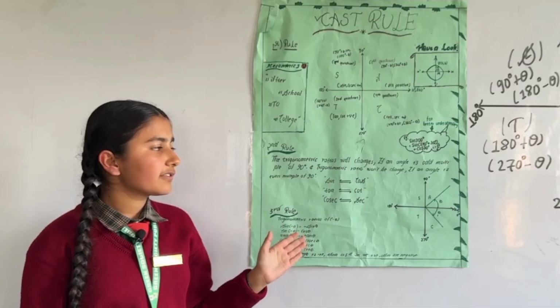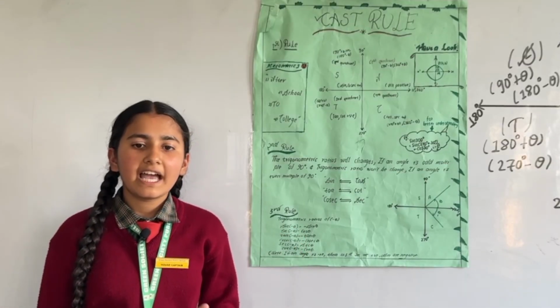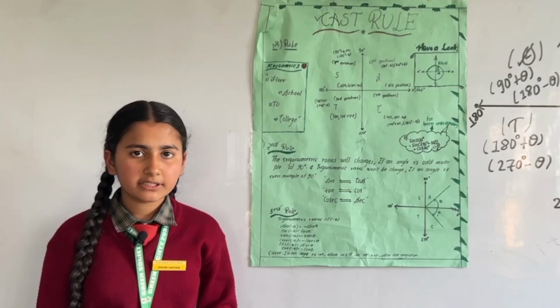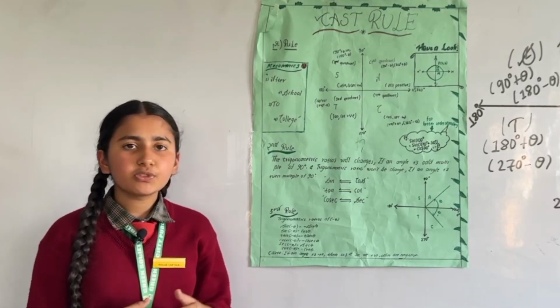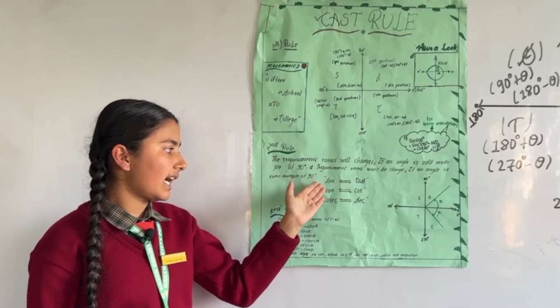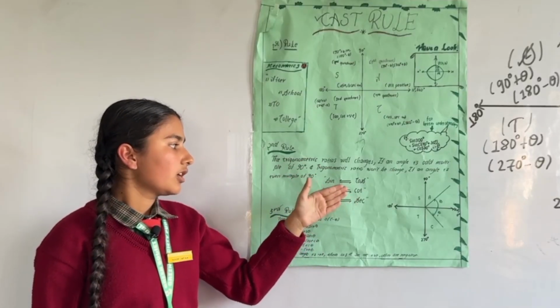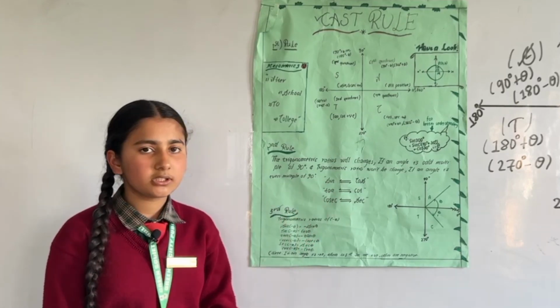But whereas if the given angle is an odd multiple of 90 degrees, which basically refers to the angle being 90 degrees or 270 degrees, then the trigonometric ratios will change. It will change, but into what? Sine will change into cos, cos will change into sine, tan will change into cot, cot will change into tan, cosec will change into sec and sec will change into cosec.